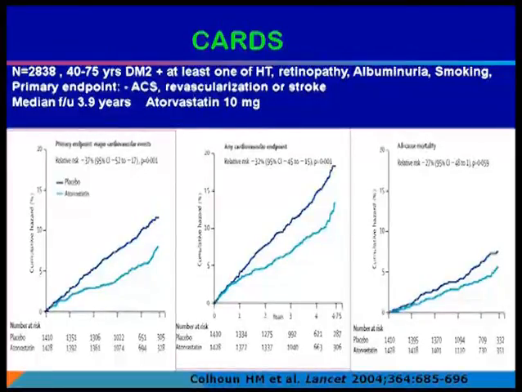In the CARDS trial, there were almost 3,000 patients, age 40 to 75 years, all type 2 diabetes, and they had at least one of hypertension, retinopathy, or albuminuria, and median duration was almost 4 years. Atorvastatin was given, and it was found that there was reduction in primary endpoint by almost 37%, reduction in any cardiovascular endpoint by 32%, and all-cause mortality by 27%.